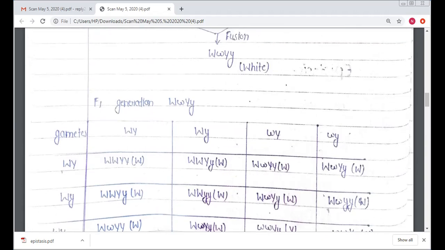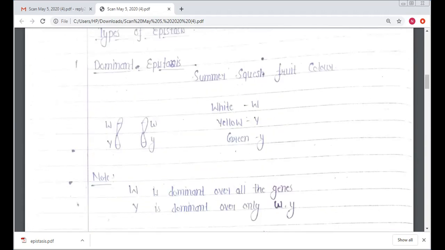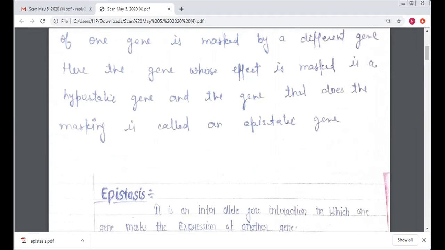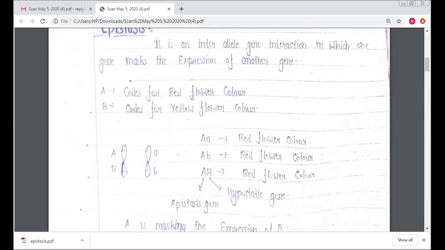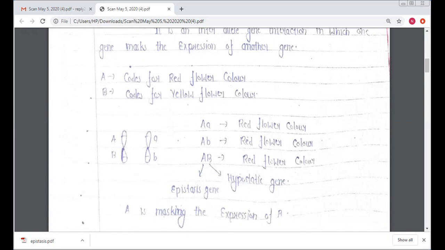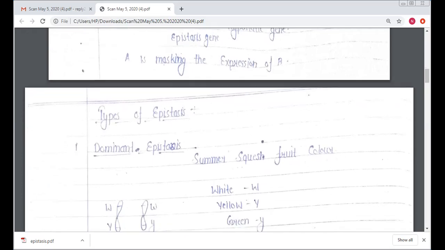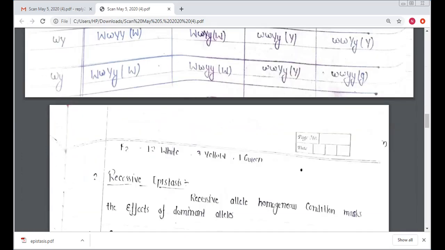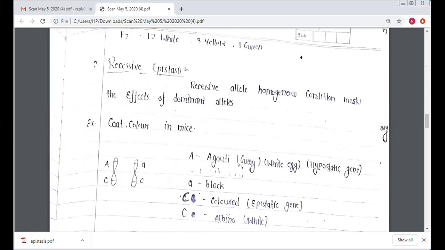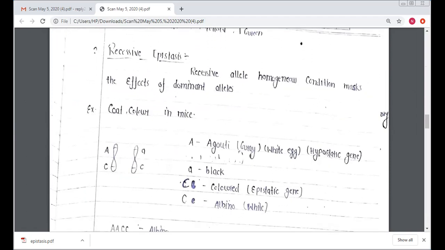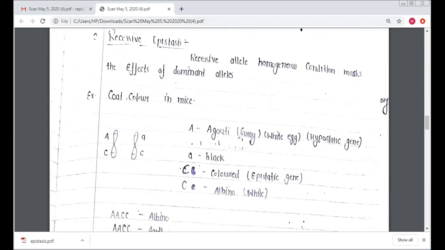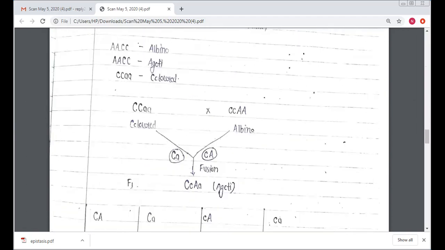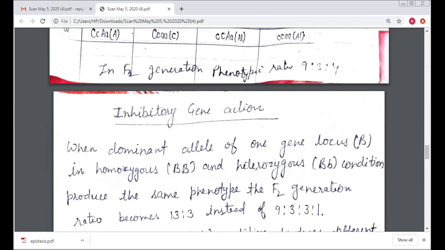There are two types of epistatic gene interaction, first dominant and second recessive. For dominant epistasis, the phenotypic ratio is 12 to 3 to 1, and for recessive epistasis, the phenotypic ratio is 9 to 3 to 4.